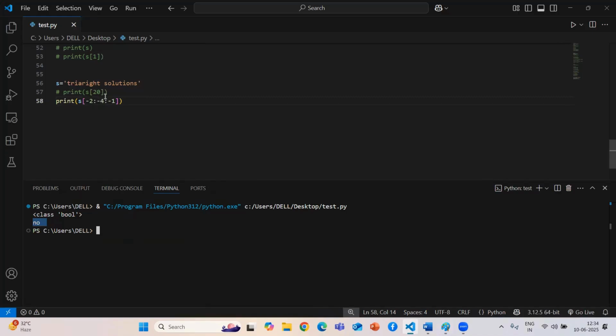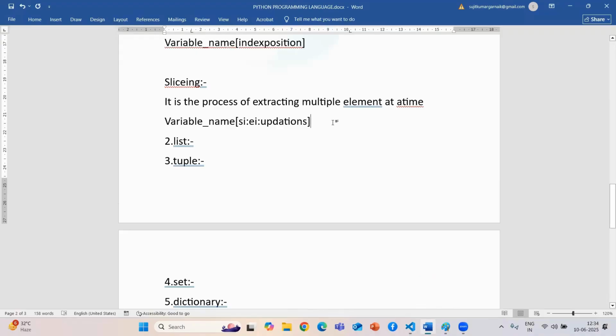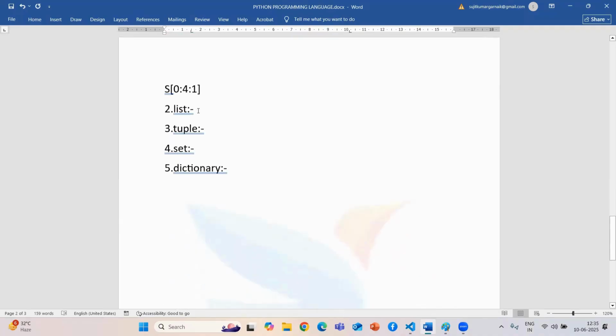So how is the Python controller going to print it? Your Python controller will be checking like a condition. We can predict that particular thing, but your Python controller will check like this. If you are giving 0 to 4 and my updation value is 1, I'll give you that clarity also.